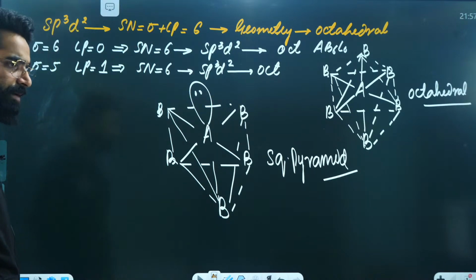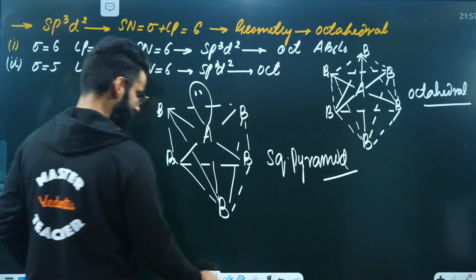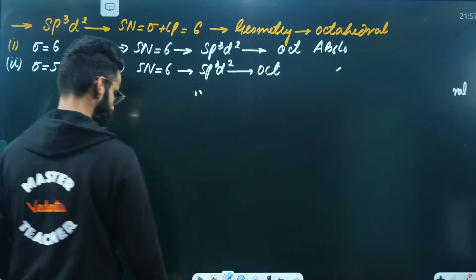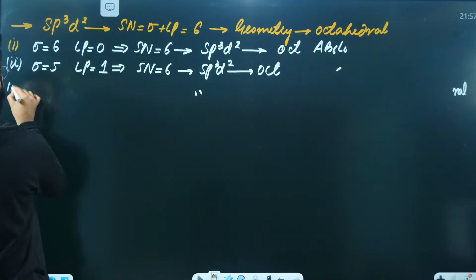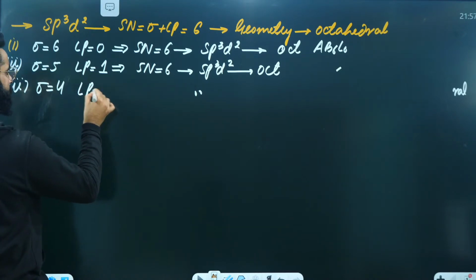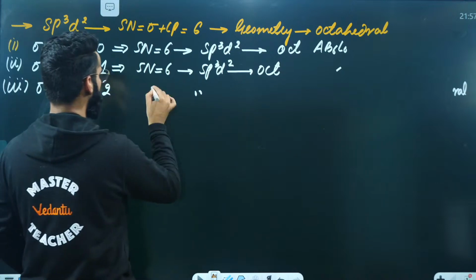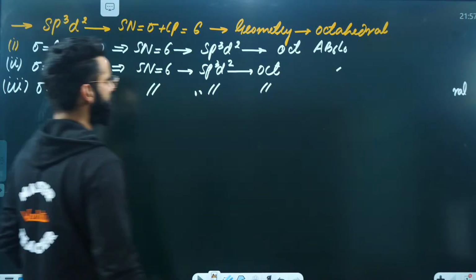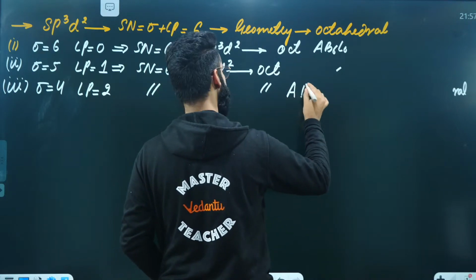Right? I'm sure it's clear. Similarly, talking about a few more molecules, but before that, let me erase this part. Let's say I've got the next type of molecule in which the sigma bonds are 4 and lone pairs are 2. Steric number same, hybridization same, geometry same. Now, what about the type of the molecule? The type of the molecule is AB4L2.